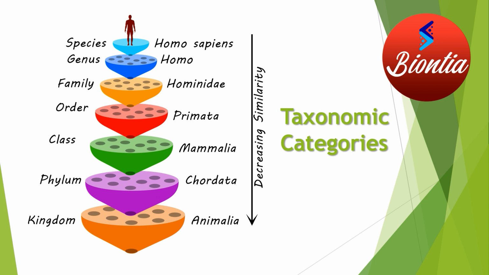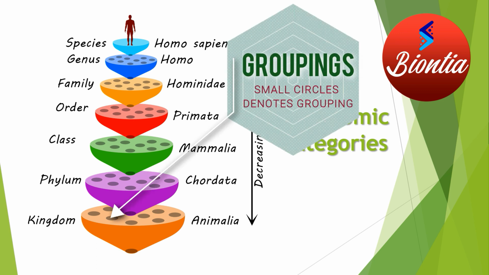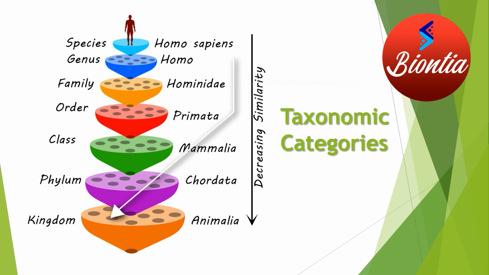Again, it has lots of groupings, the dark circles. You can see these are the groupings. If you take one grouping, it becomes Mammalia, that is the class Mammalia. Again, you take out one of the groupings, and it becomes Primata, Hominidae, Homo and Homo sapiens, ultimately at different levels like class, order, family, genus and species.